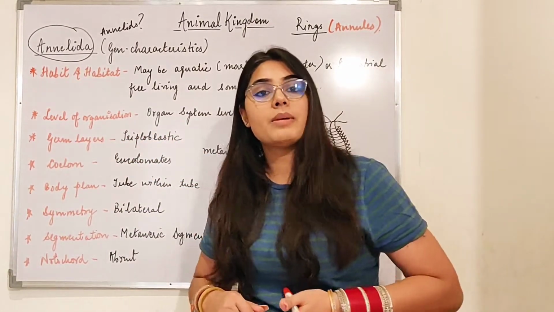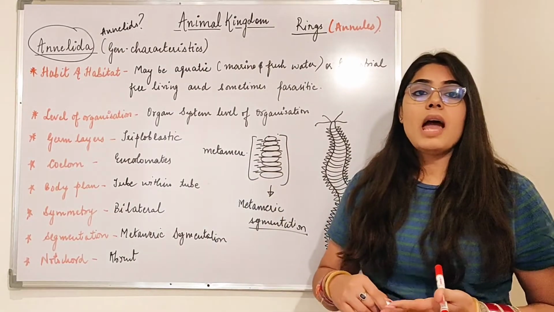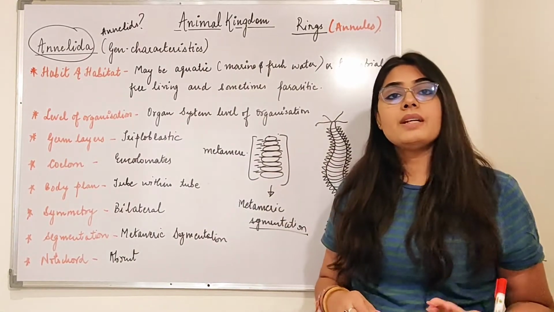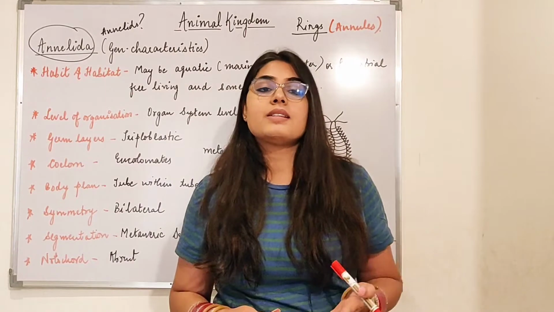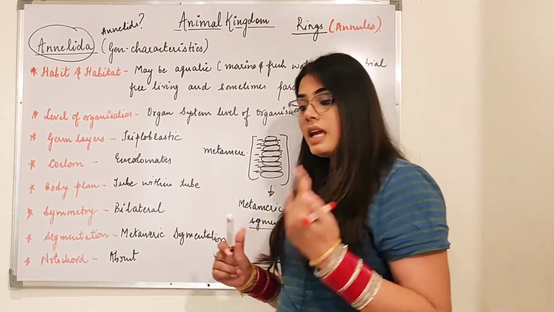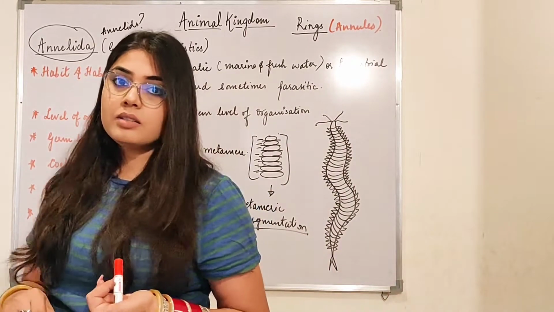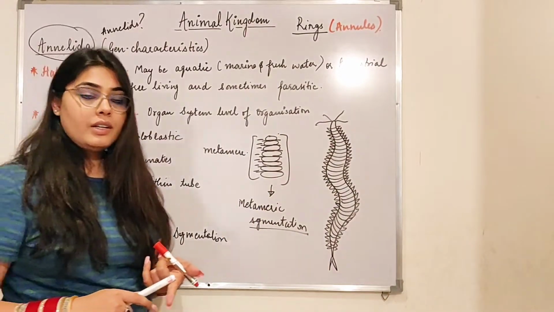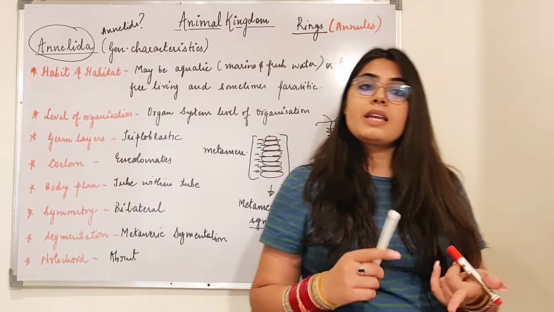So habit and habitat beta, what does this mean? Habit means their behaviour. Habitat means the place where the organism lives. They can be aquatic, they can be terrestrial.